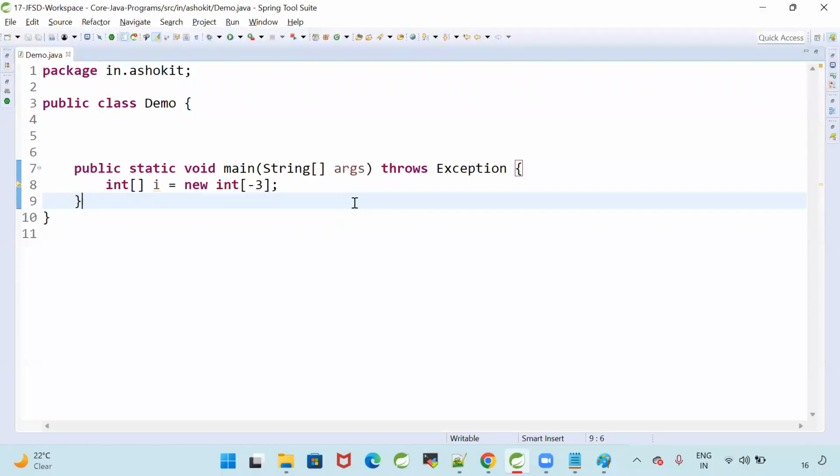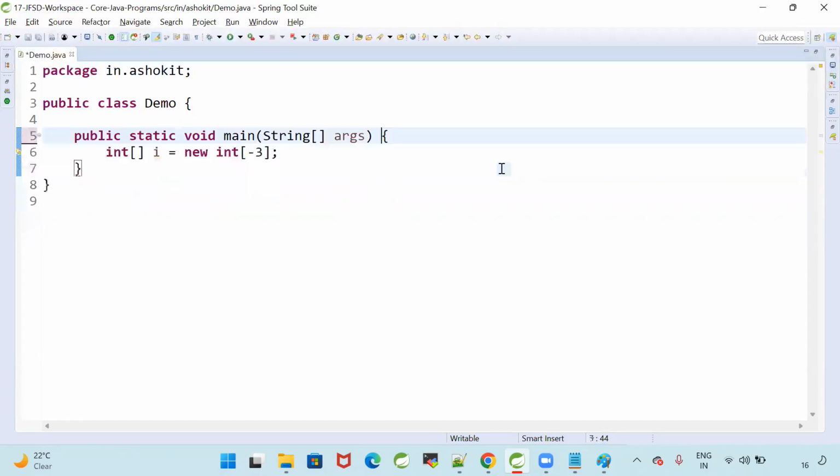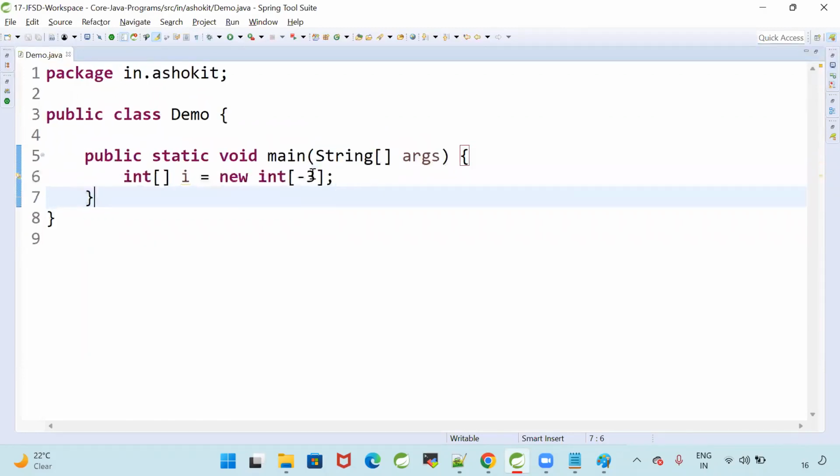What will the compiler check? Size should be an int value. Is -3 an integer or not? Int means it can be a positive number, it can be a negative number. So syntactically it is valid. Logically it is invalid. Getting my point? The compiler is checking that array size should be integer.